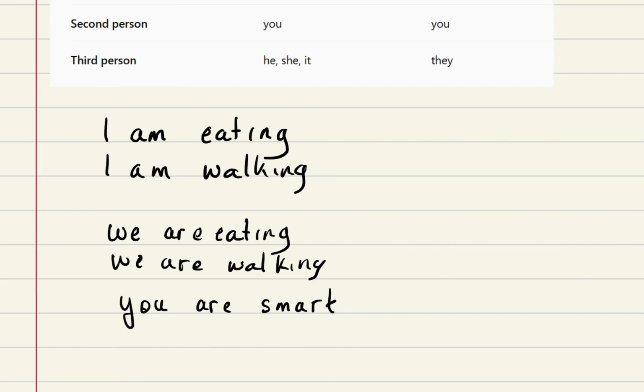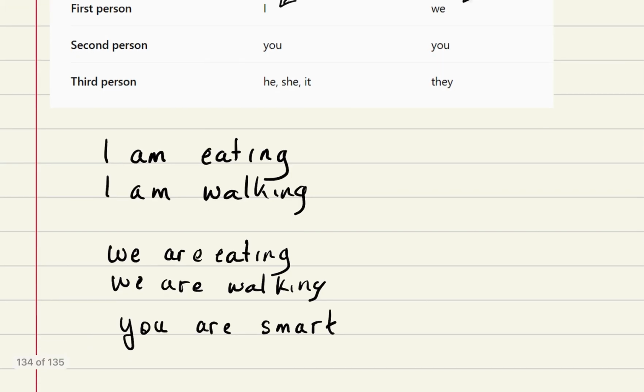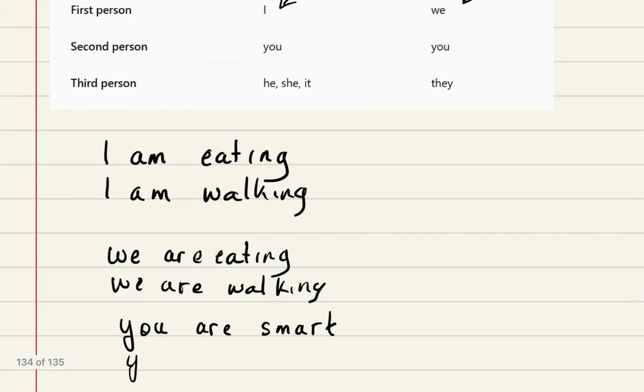If you're talking to a group of people, so if it's plural, you would say you are all smart. Remember, you is when you're talking directly to someone or directly to a group of people.